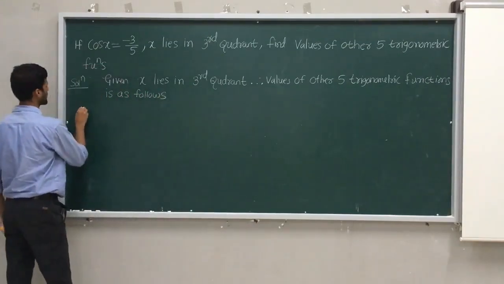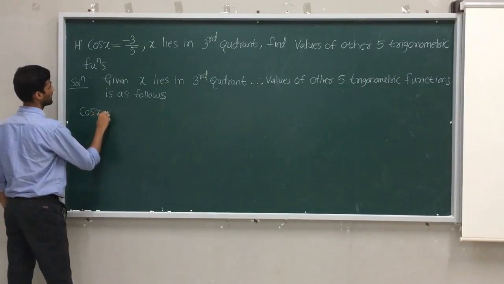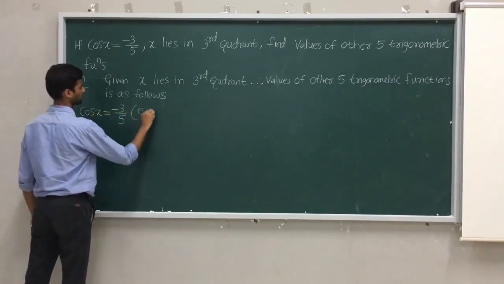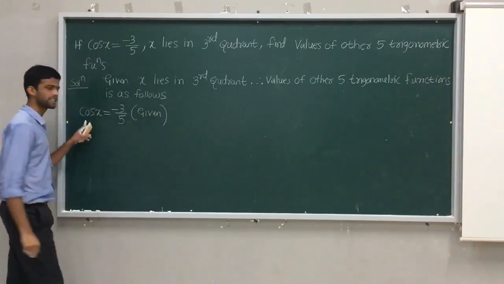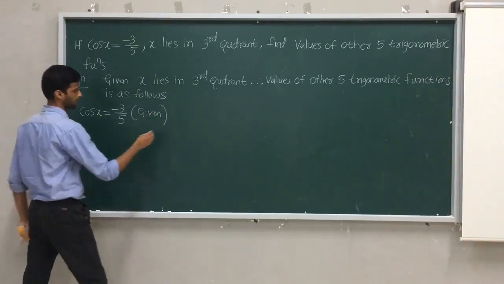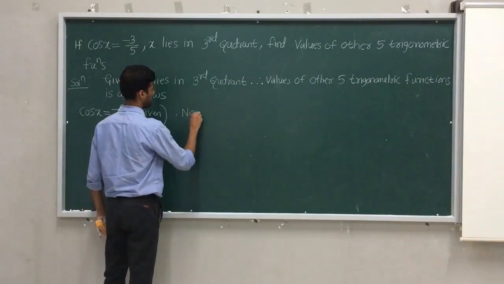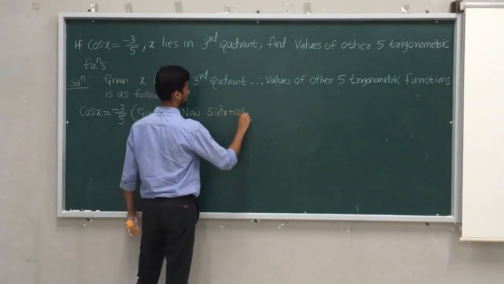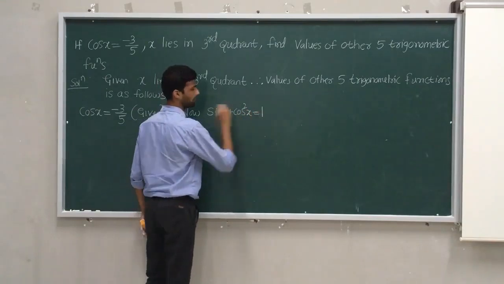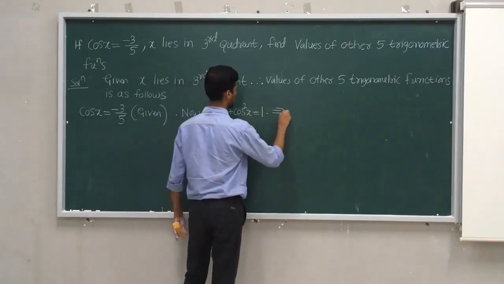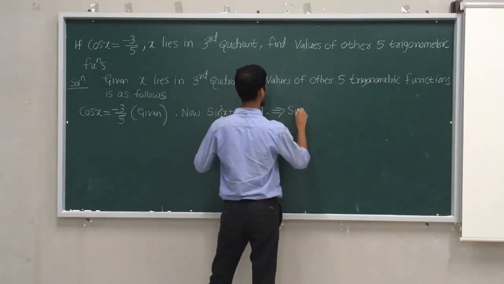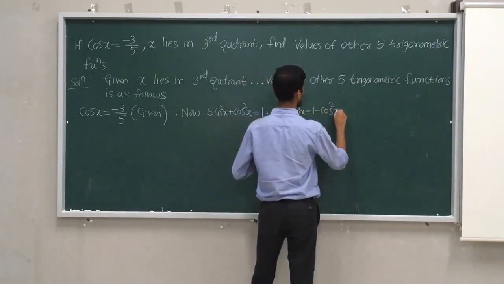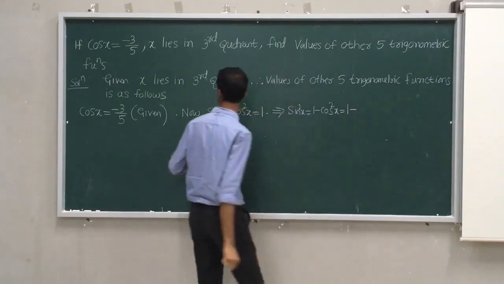So the very first thing is, given cos x, that is minus 3 by 5, that is given here. If cos is known, you will easily find sin x. Now sin square x plus cos square x equal to 1, which implies sin square x equal to 1 minus cos square x, which is equal to 1 minus, what is cos x?